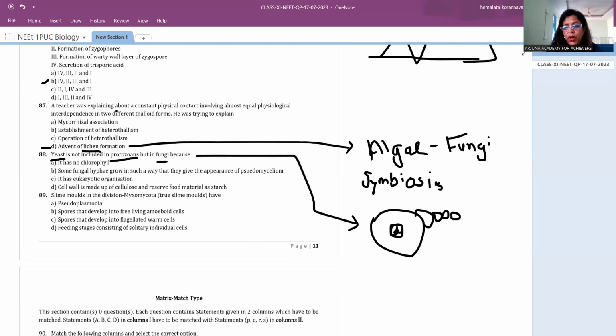These buds, one above the other, are arranged like this. This looks like a mycelium. It gives a mycelium look, as if there is a separate mycelia. Because of budding, this yeast looks like this, right?